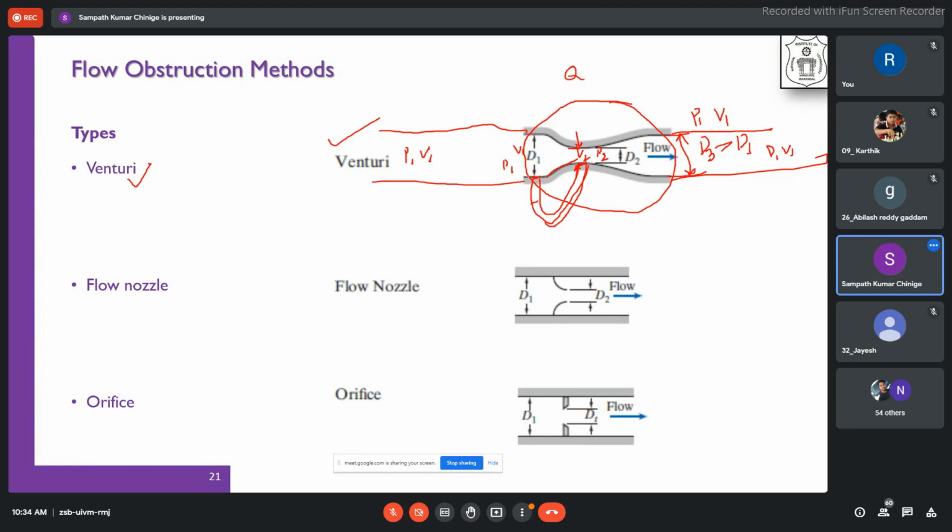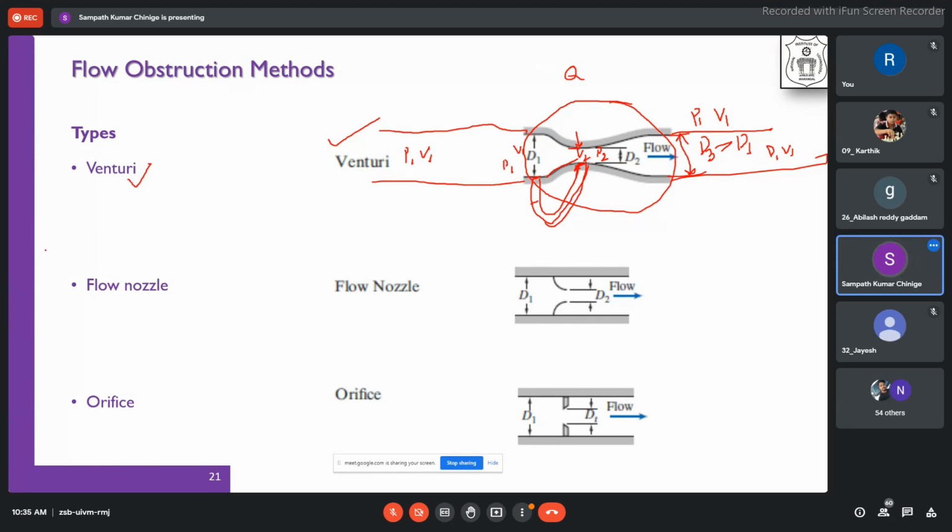Okay, and the ASME, American Society of Mechanical Engineers, has given the standard dimensions for designing the Venturi meter. I'm not going into the depth of those things, but I am expecting you to have a look at them and remember. Even if I give it in the examination, I expect you to write it, because it's an open book. You should be able to verify and write it down in the examination. Clear? So let us move on to the next flow obstruction method.